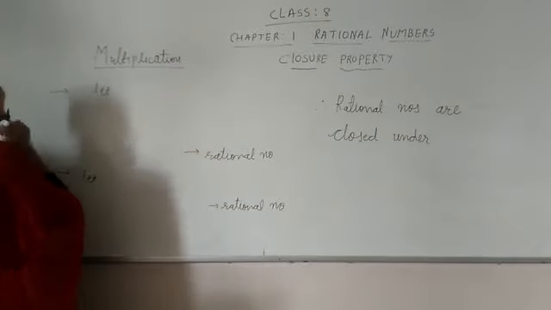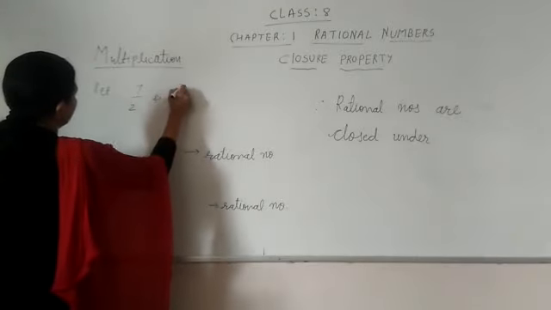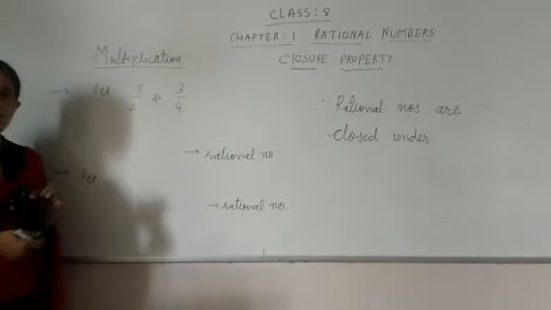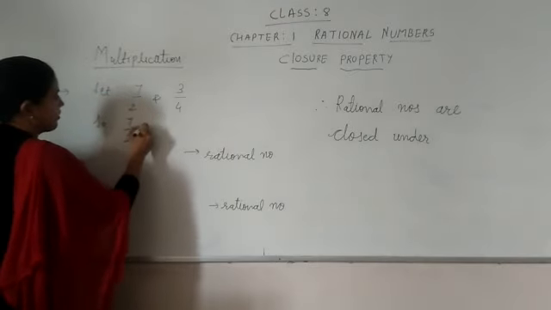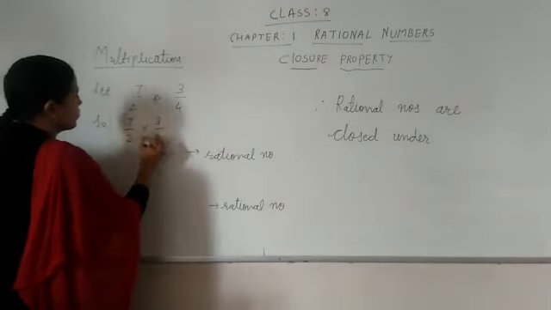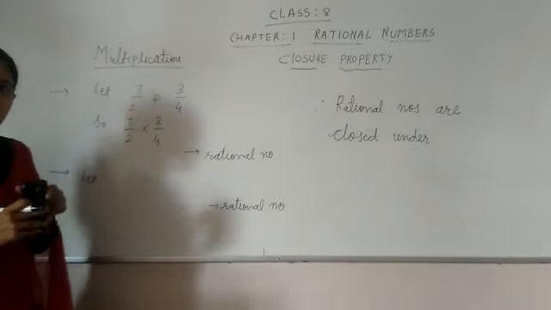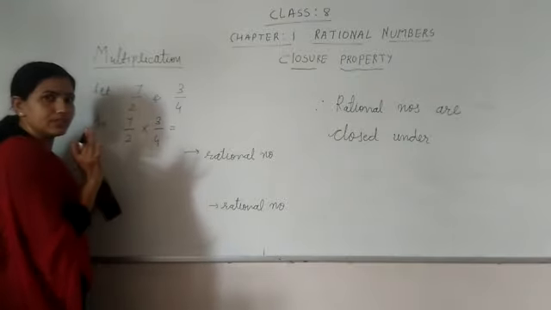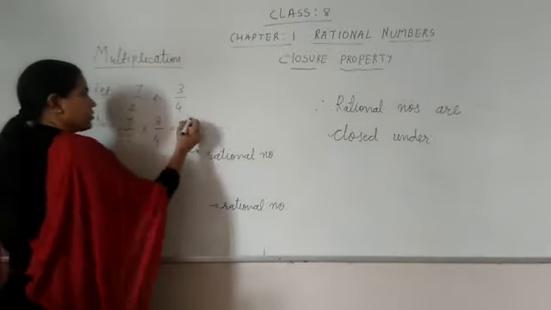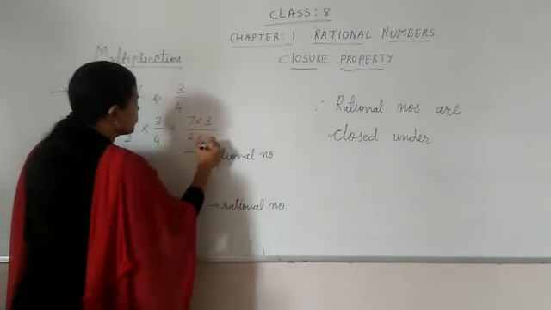So let me check. Like we are taking 7 by 2 and 3 by 4. Let me multiply 7 by 2 into 3 upon 4. You know that, student, when we are multiplying two rational numbers, you have to multiply the numerator with the numerator and the denominator with the denominator, 7 into 3 upon 2 into 4.